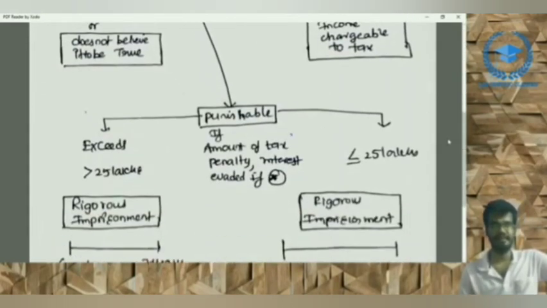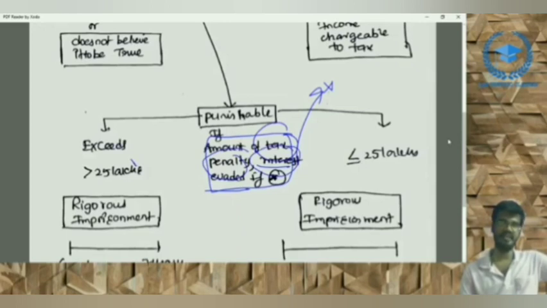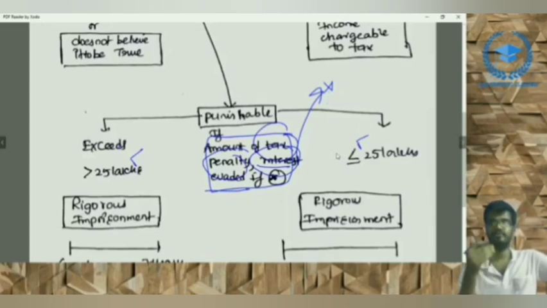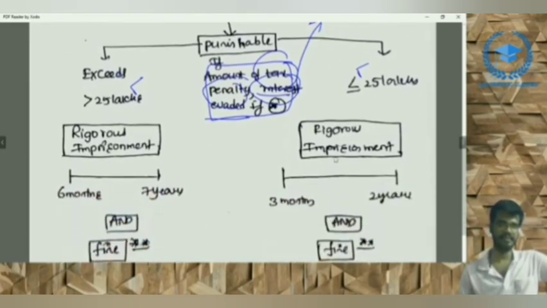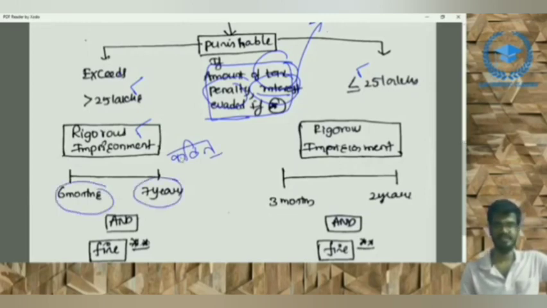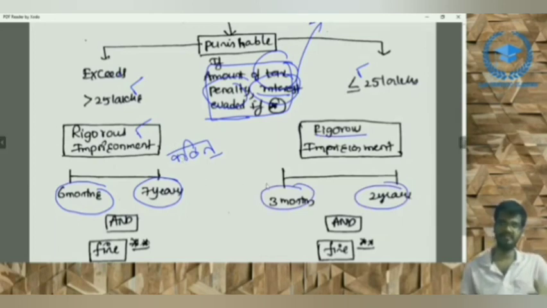If the amount of tax, penalty, interest evaded because of these false particulars, right? Tax is there, penalty is there, interest is there. Altogether, if the amount evaded exceeds 25 lakhs, there is a particular penalty. If it is less than or equal to 25 lakhs, there is a particular penalty to that person who is forcing the other person to produce, right? That is rigorous imprisonment. Rigorous means in Hindi we can say katin, right? Rigorous imprisonment of minimum 6 months and maximum 7 years, and rigorous imprisonment of minimum 3 months to 2 years if the amount is less than or equal to 25 lakhs.